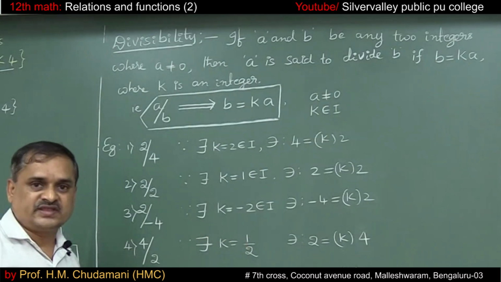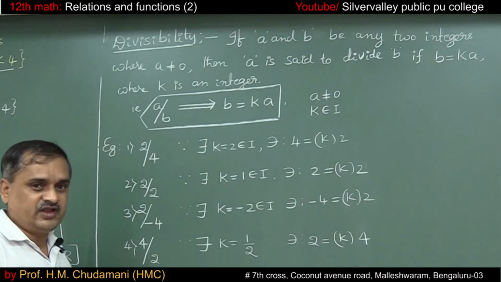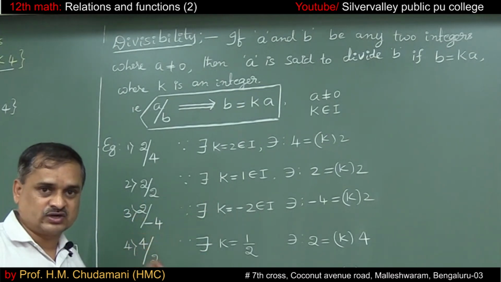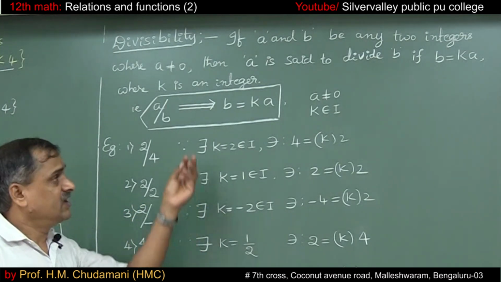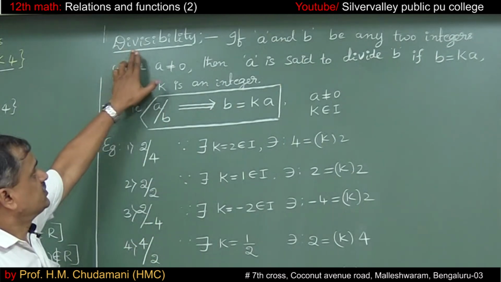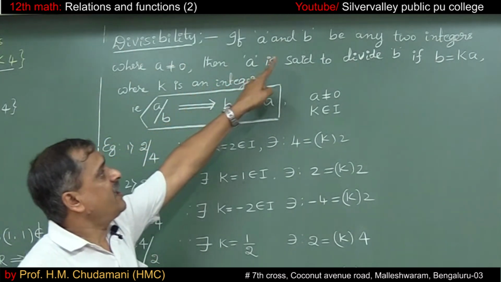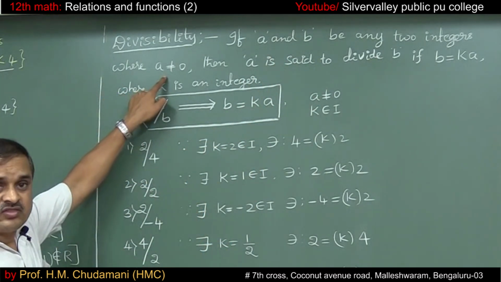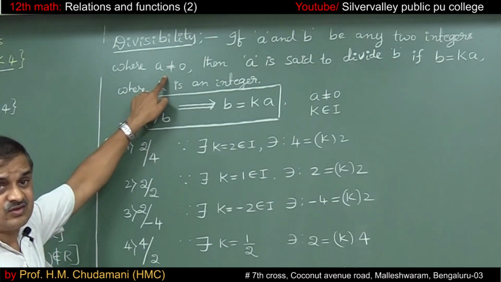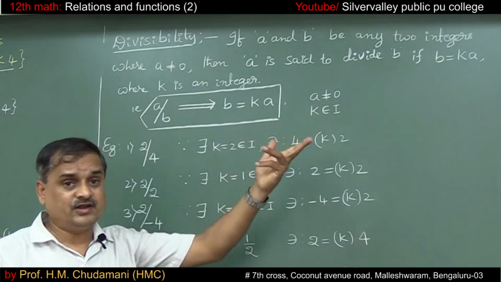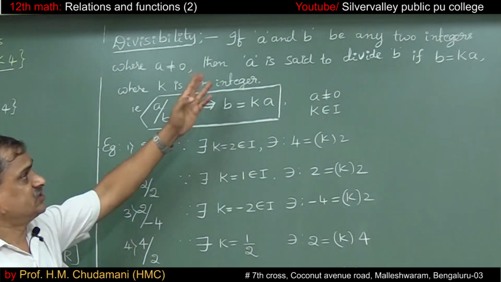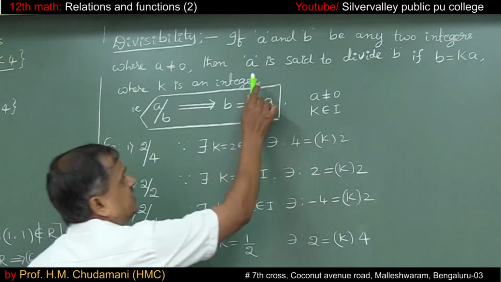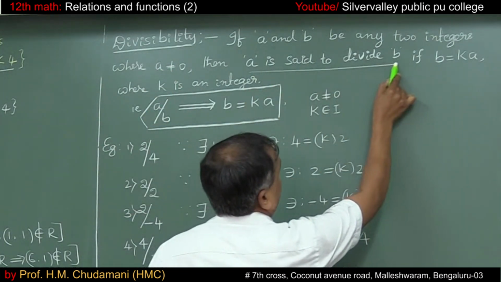To go to the next problem, we need some definitions which are not mentioned in the NCERT textbook. To understand that problem, I will recall this definition. Divisibility: if A and B are any two integers where A is not equal to 0 (B can be 0, but make sure A is not equal to 0), then A is said to divide B